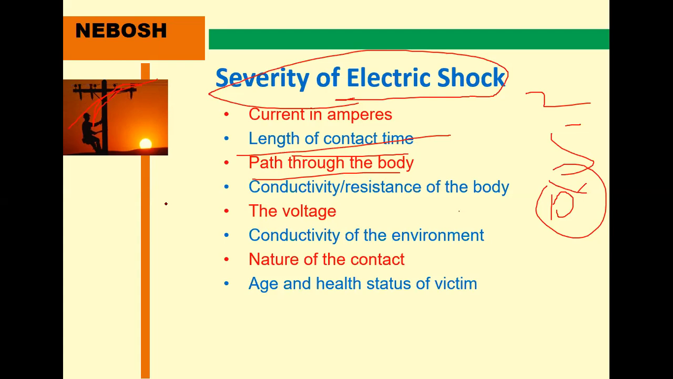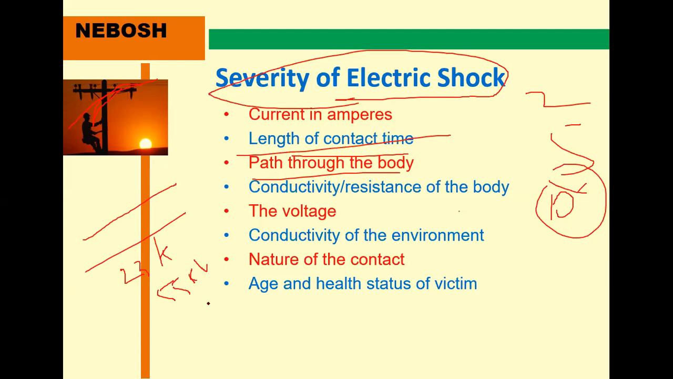This is mainly about the conductivity level and resistance of the body. The voltage is also 230 volts, or in the case of, for example, our trains, 23 kV. Okay, 55 kV. Kilo means 55,000, not ordinary.